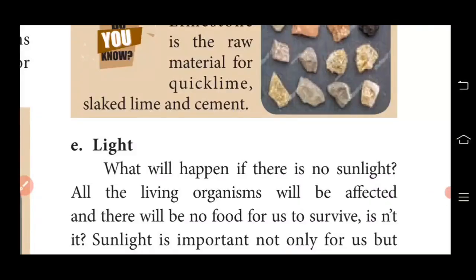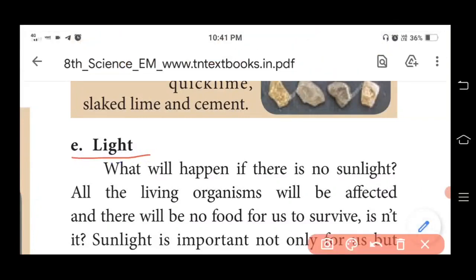Our next important topic is light. Students, what will happen if there is no sunlight? Can you imagine our life without sunlight? No, it is not possible, because all the living organisms will be affected and there will be no food for us to survive, because we take our food from the plants. Plants grow with the help of sunlight.